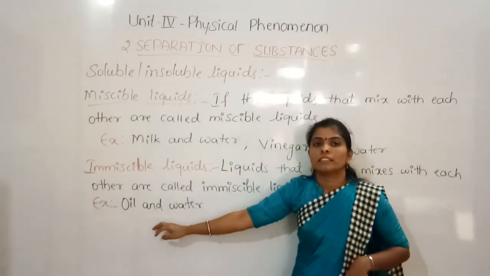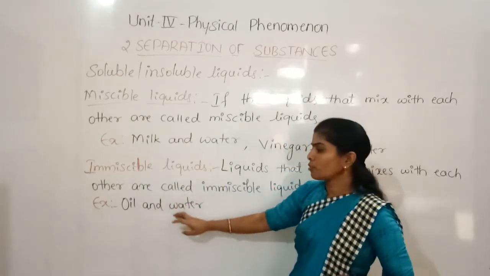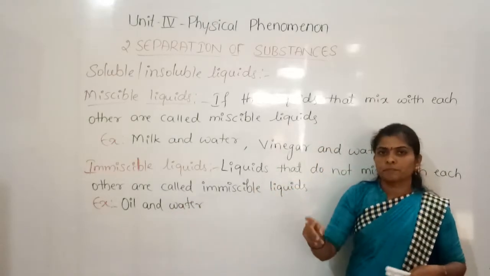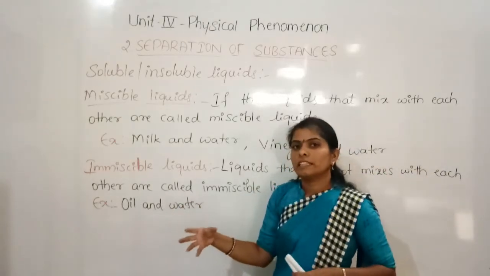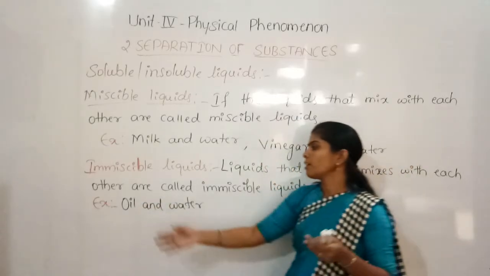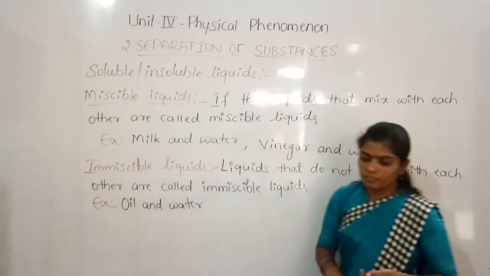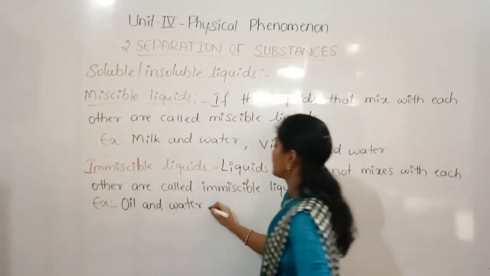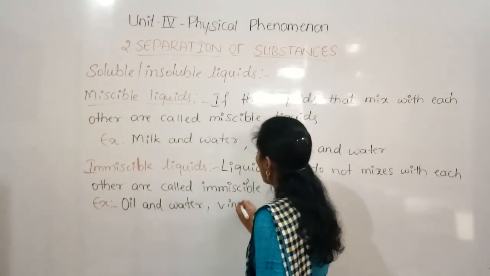And this property is because of the variations in the density. The water is having more density and the oil is having less density, so that the oil can float on the water. At the same time, we can also give vinegar and oil.